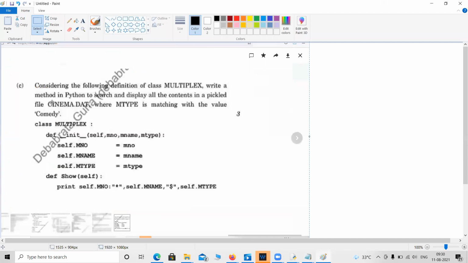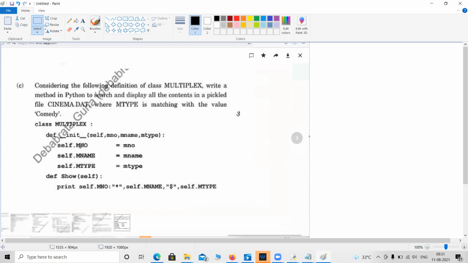Okay, so in the question, it is not saying how to handle the class. It is saying just read, you need to write a method in Python to search and display all the contents in the pickle file cinema.dat. There is no such relation with the class. But in general, in real life, what is the use of a class? A class will basically tell you the structure of the file or the structure of the data.